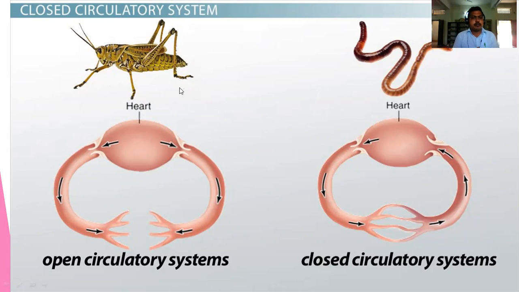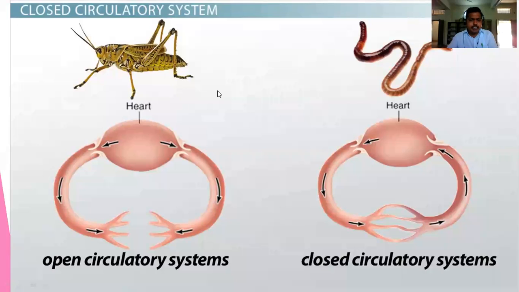And for the oxygen supply, or for respiration, another separate system is there in insects or arthropods, that is called the tracheal system. This tracheal system performs the respiration in the insects.